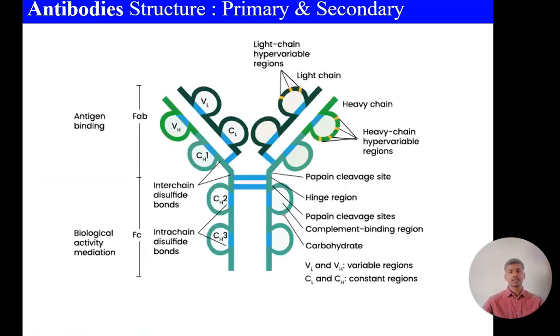This is the complete structure of the antibody, having two chains, that is light chains and heavy chains. The heavy chain contains one variable region and three constant regions, and the light chain contains one variable region and one constant region. This is the hinge region, which connects the two heavy chains.